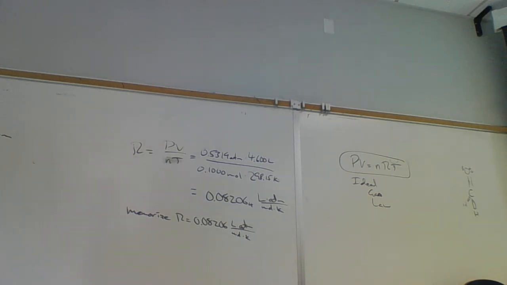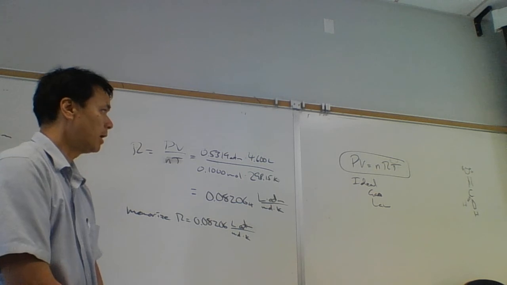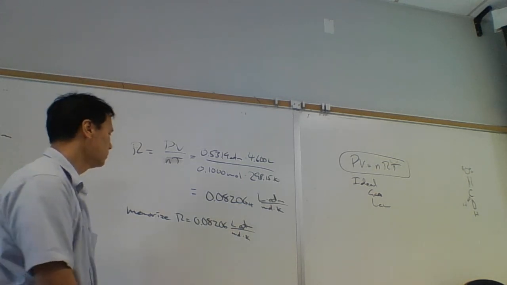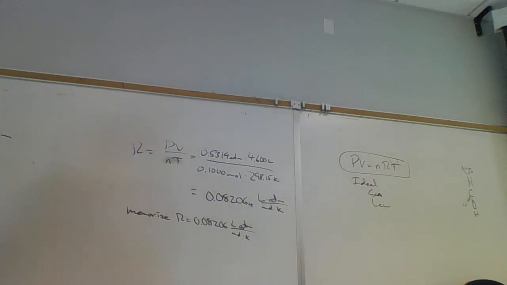Basically these laws come from experiment. People do this experiment and they always see that they come up with the same ratio. PV over NT comes out to the same ratio. And so just empirically, it comes out to this number here. Over a large number of experiments, this is the number they get.